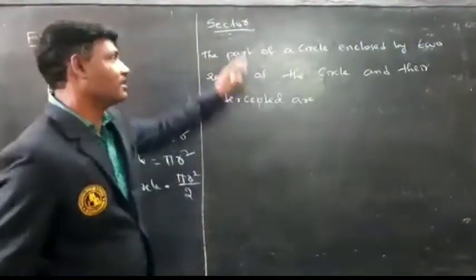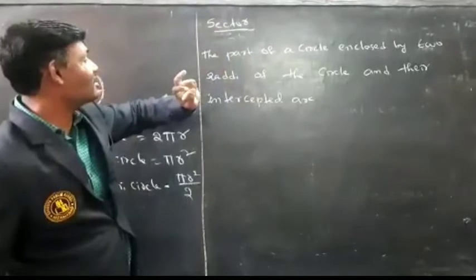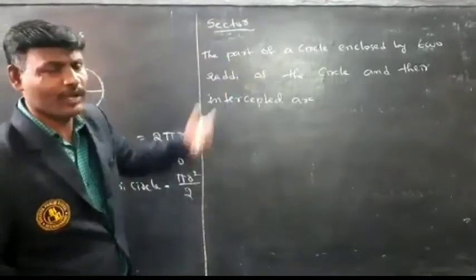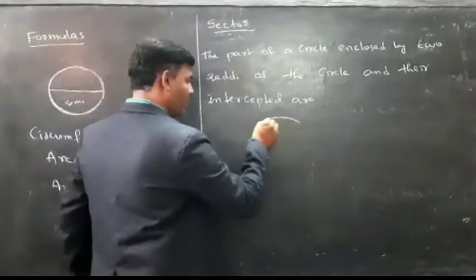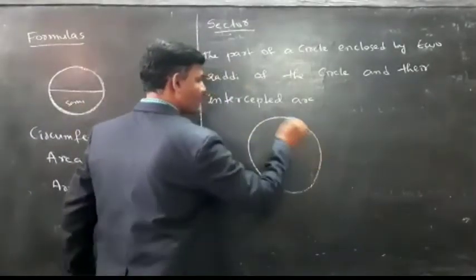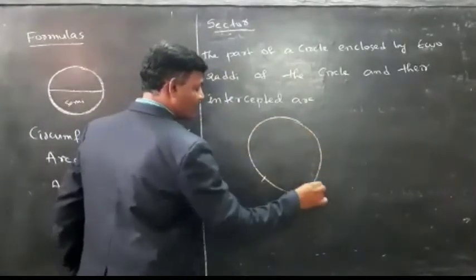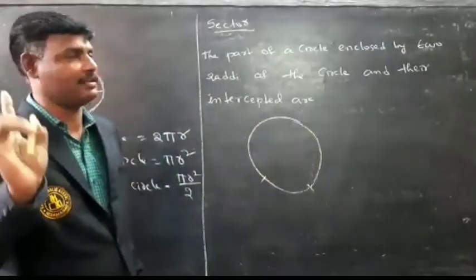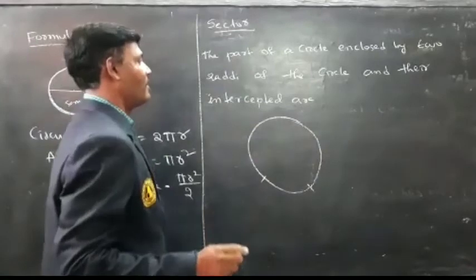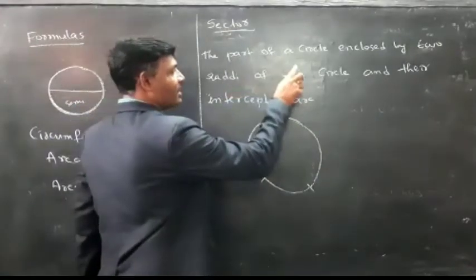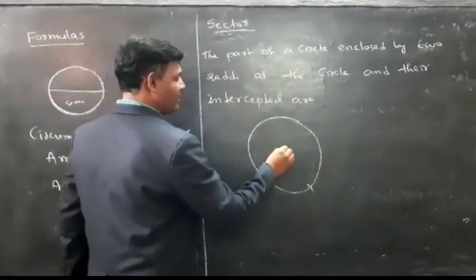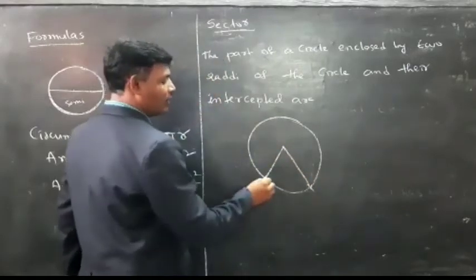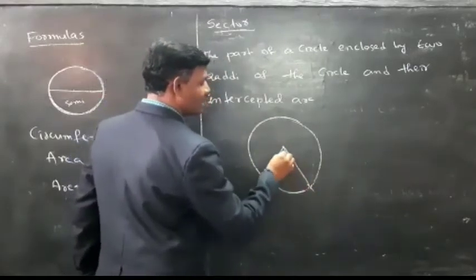Our next topic is sector. What is the meaning of sector? The part of a circle enclosed by two radii. You take one circle, take an arc. What is the meaning of arc? Part of the circle is called arc. The part of a circle enclosed by two radii, including arc, is called sector.